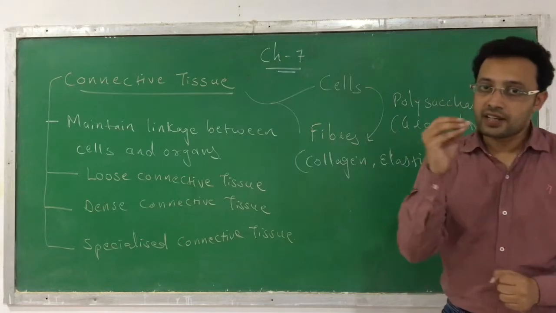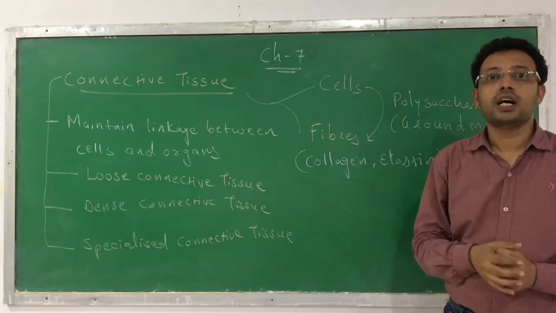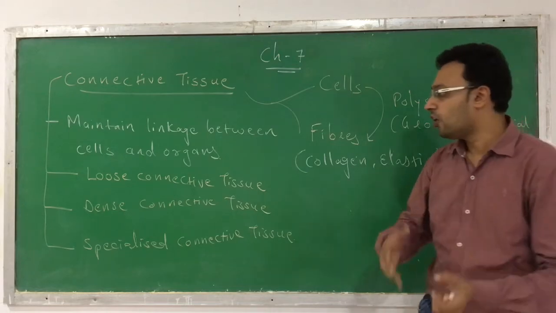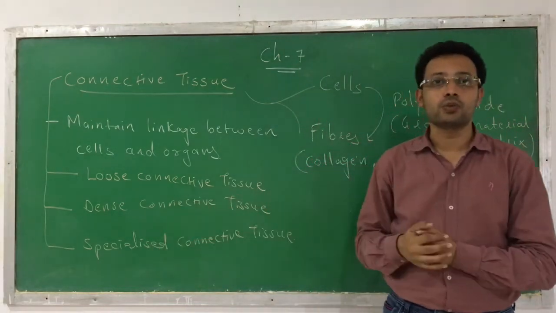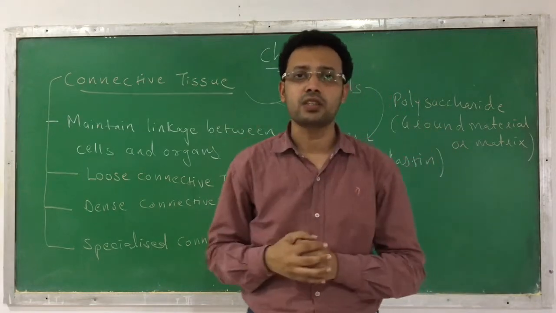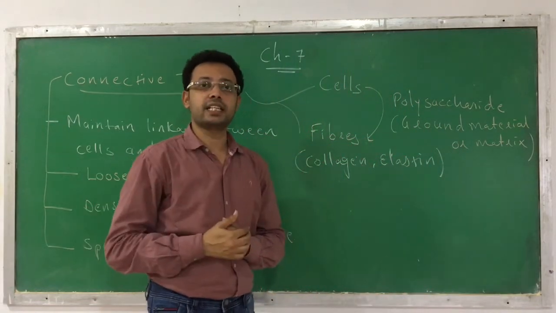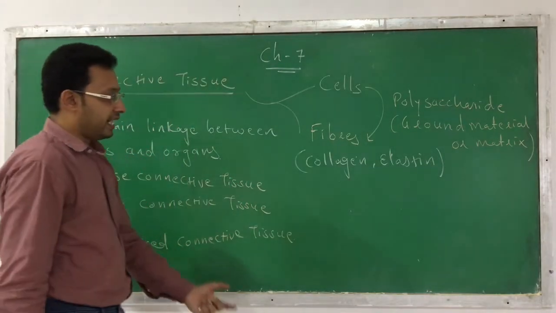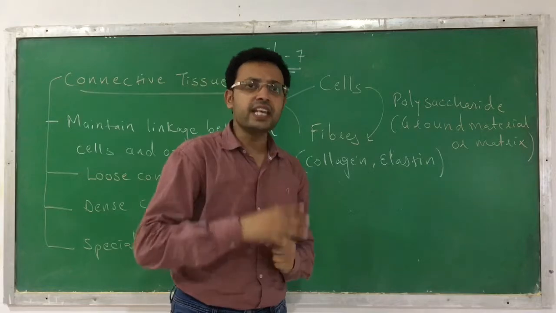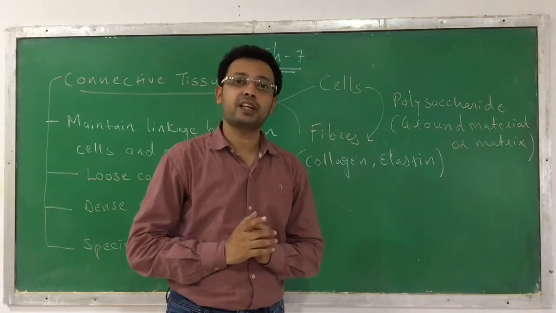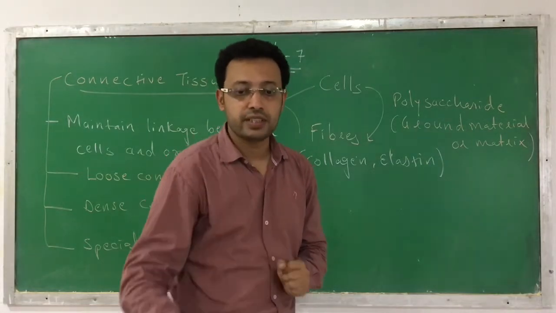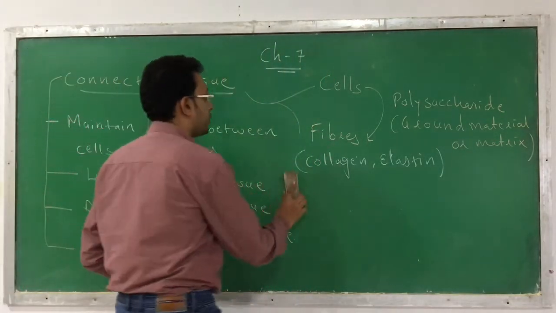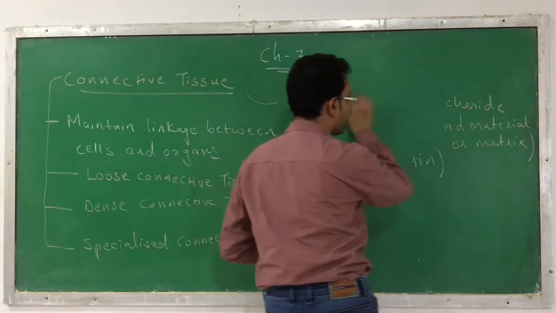No doubt there are a few connective tissues which do not have enough fibers in their structure, like blood. They all form under the specialized connective tissue. They have some special modifications, and that's why they are specialized connective tissue. So these are the 3 different types of connective tissue and their composition. Now we have to learn each and every type of connective tissue. So let us first start with the first kind, loose connective tissue.